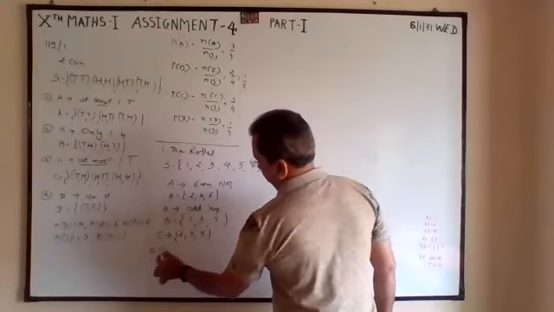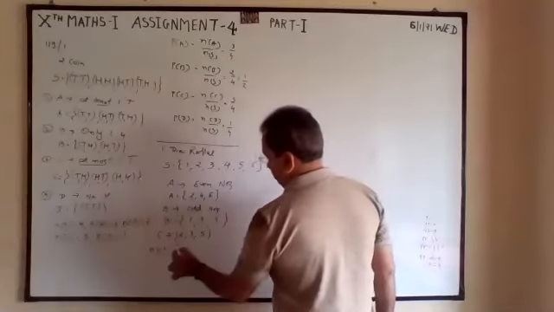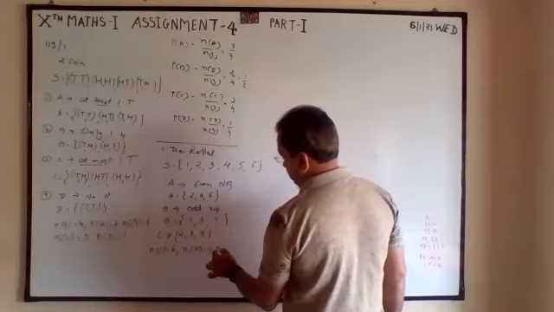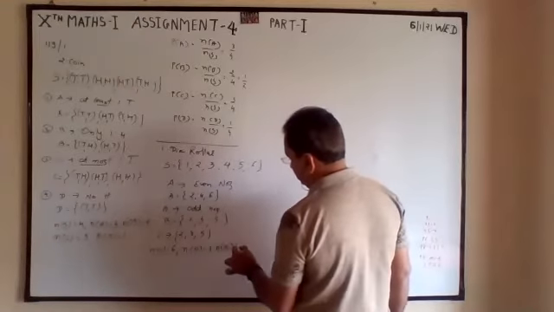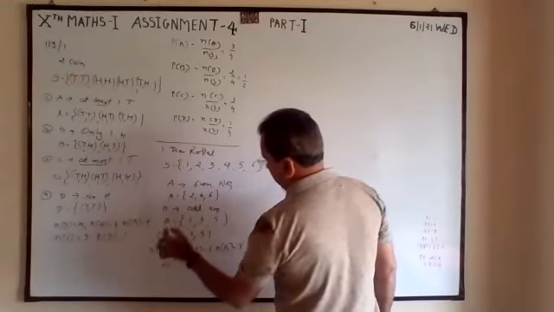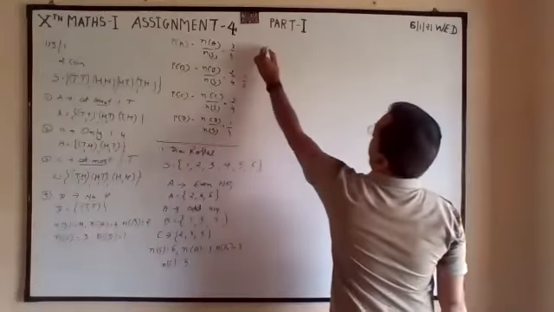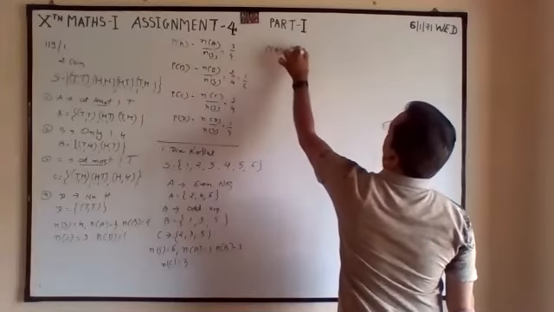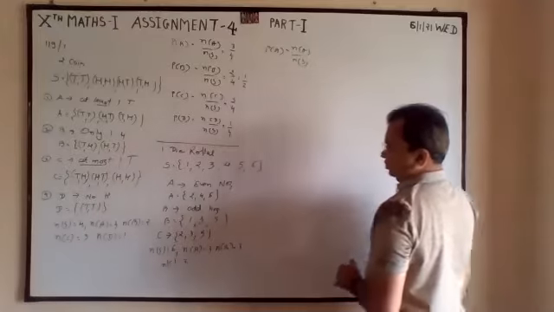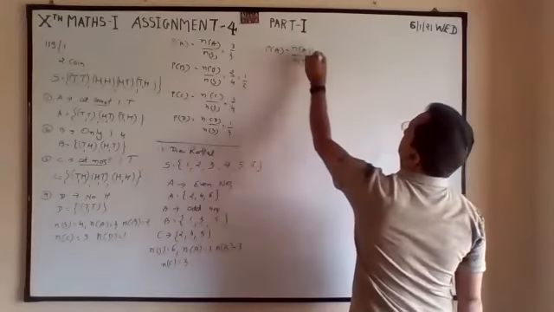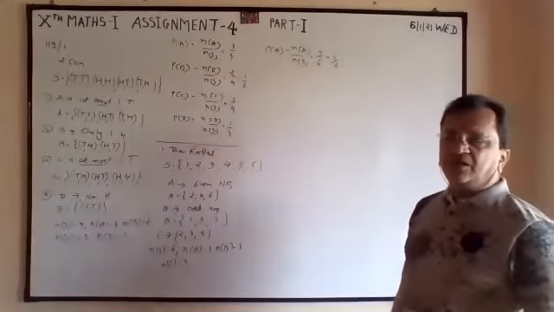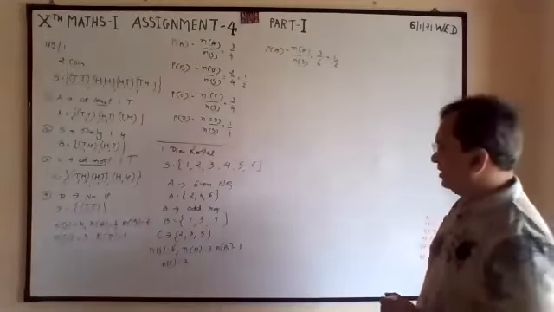So number of S is 6. Number of A is 3. Number of B is 3. Number of C is 3. Again the same: probability of A, number of A divided by number of S. So A is 3 and that is 6. So half means 50% probability. 50% odd, 50% even.